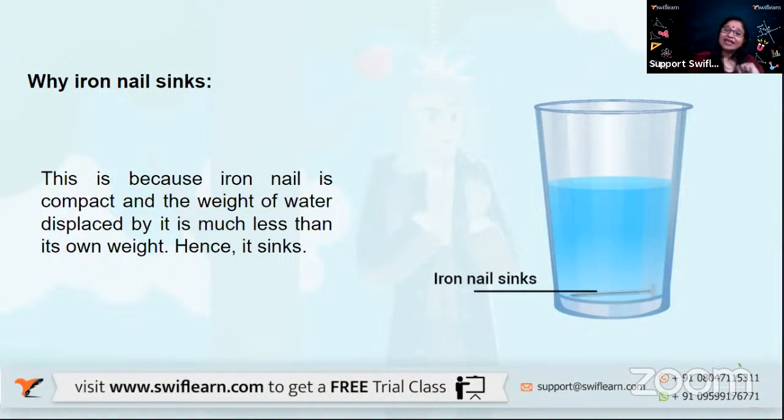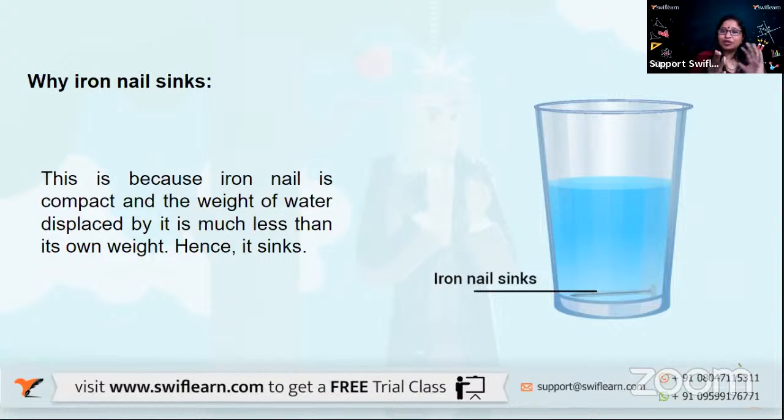Why will an iron nail then sink? Because the iron nail is compact, it is solid, it is not hollow from within. It is fully solid, and the weight of the water that it displaces is much less than its own weight. So buoyant force is going to be lesser, weight of the nail is going to be more, and it will sink in that glass of water.